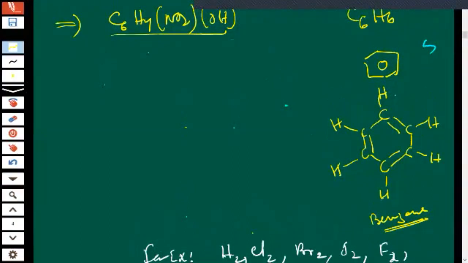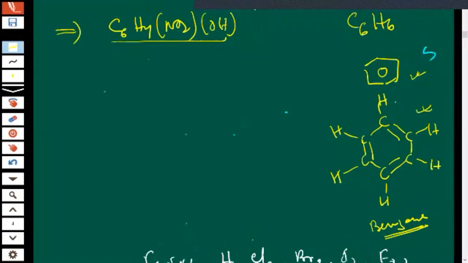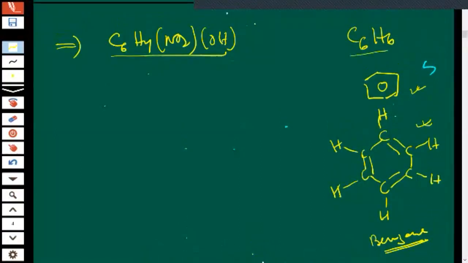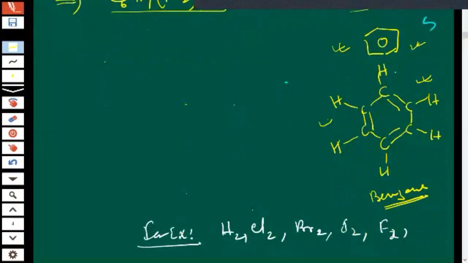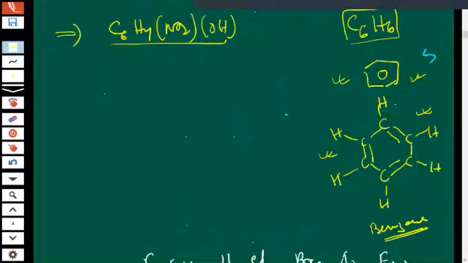But benzene is written in this form because the double bonds keep changing their position. So delocalization and many other things are there, but we are not in that condition today. We'll discuss benzene later on. But today I am telling you that if C6H6 is written, then you can think that this is the molecule. Okay, sir. And this molecule is written in short like this.